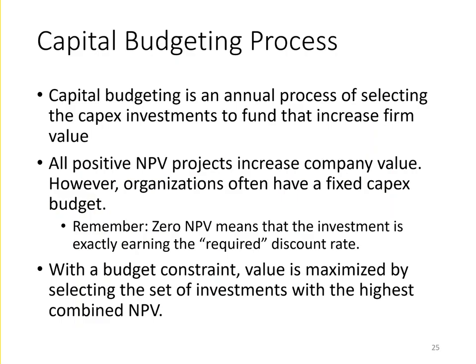So let's talk about capital budgeting. Capital budgeting is an annual process that most corporations have. It's a process of selecting which CapEx investments to fund to increase firm value. So in theory, all positive NPV projects that a company should discover should be done. However, often organizations have a fixed CapEx budget. So what we want to do in this case is to select the set of investments within the budget that maximize net present value. That would, in theory, increase firm value.